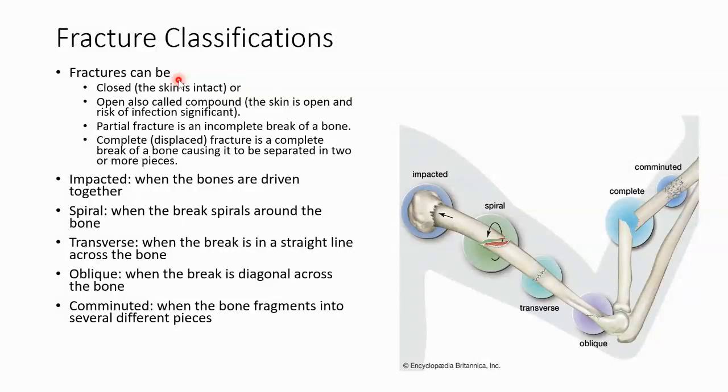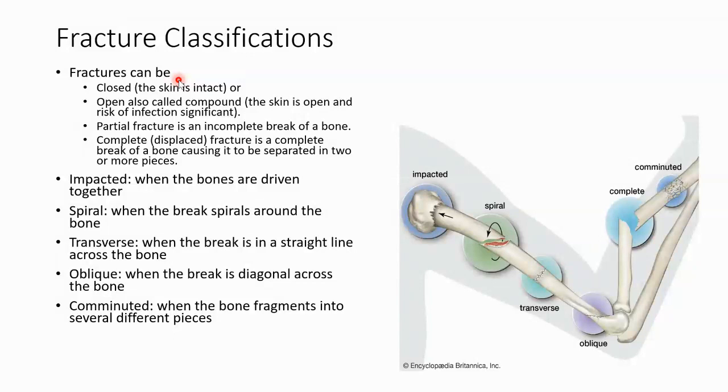Bones that commonly break. Number 1 is clavicles. Clavicles are the most commonly broken bones. Next being the arm, the wrist, and the hip. So the biggest drivers of fractures are age and gender.